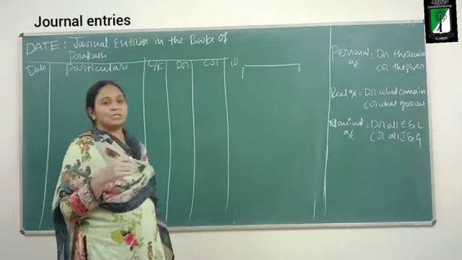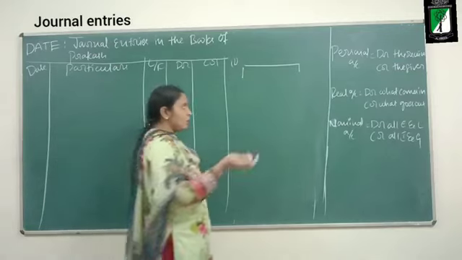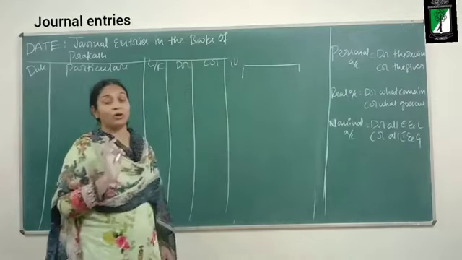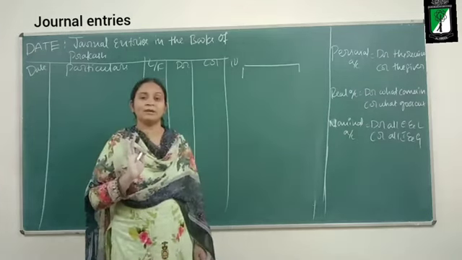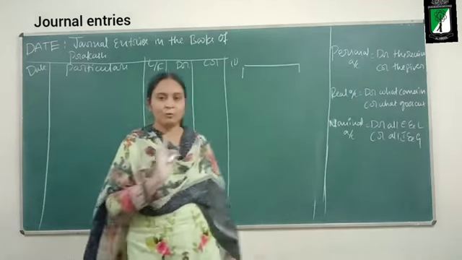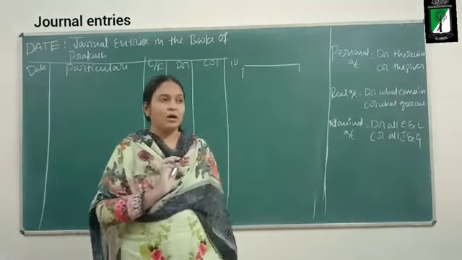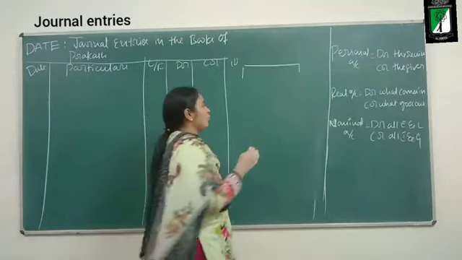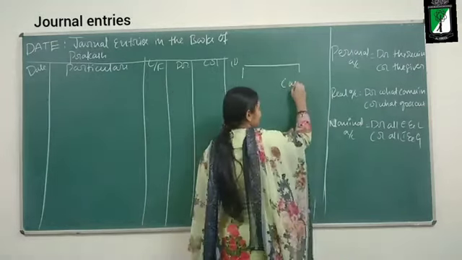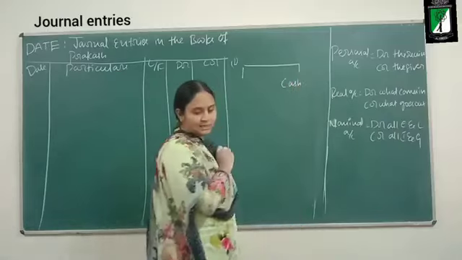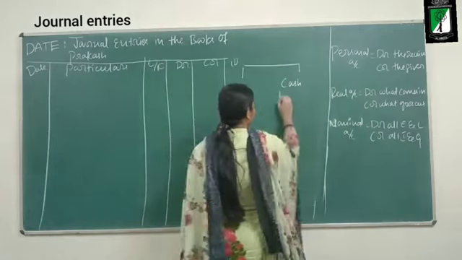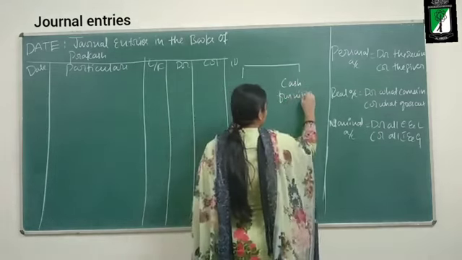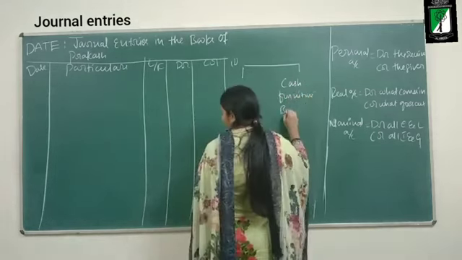Which are the accounts involved in the transaction? You have to record all the transactions from the viewpoint of the business. What is the business taking? Cash. What the owner is investing in the business, cash. Next he is investing furniture and building.